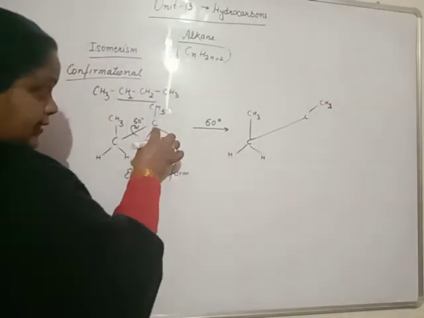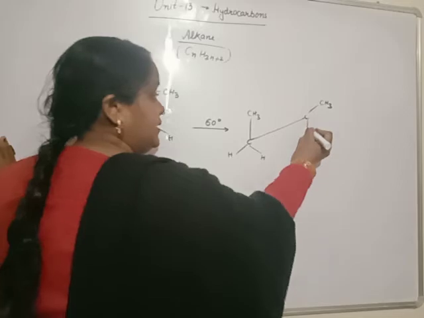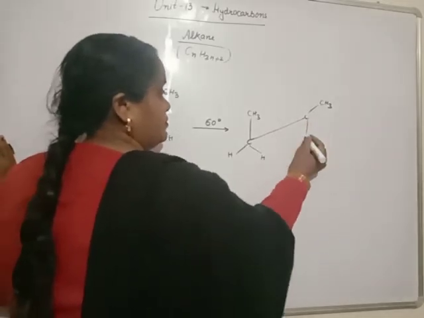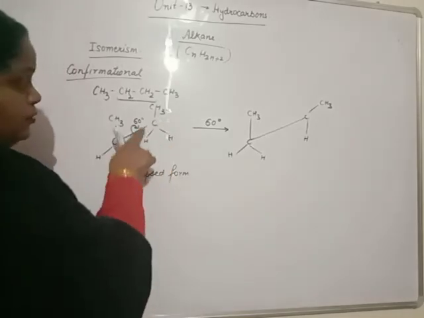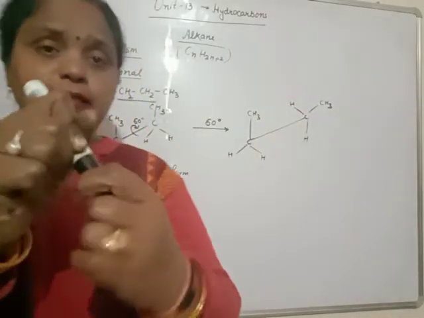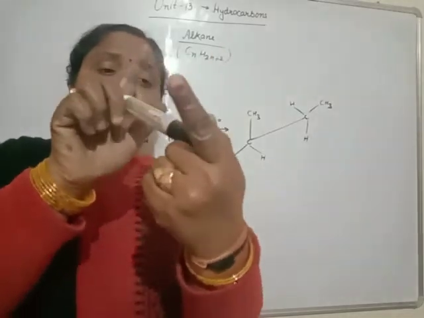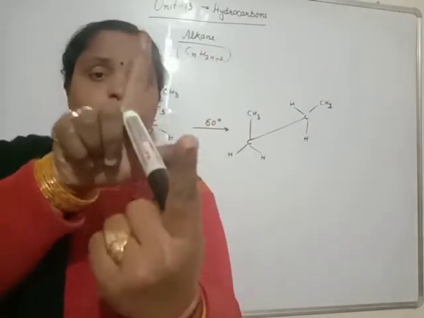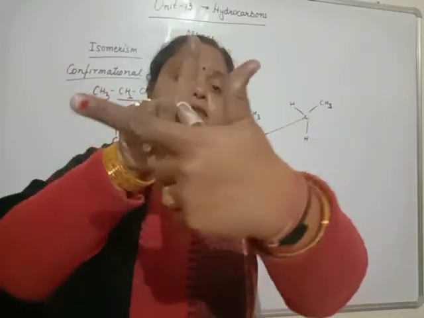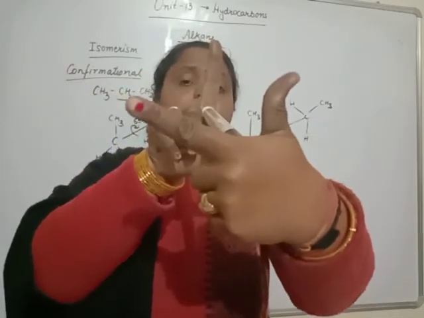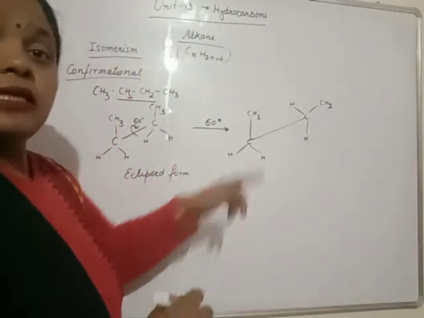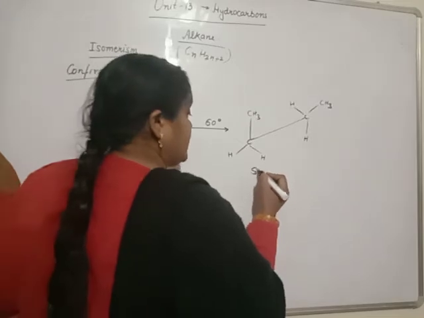This hydrogen at 60 degree present at this position. And this hydrogen move upside like this. And by this rotation, beta, it is clear, this remain fixed and we will change the position like this. All the 6 substituents are seen clearly to us. This is known as staggered form.